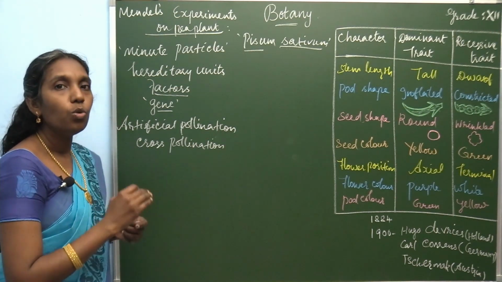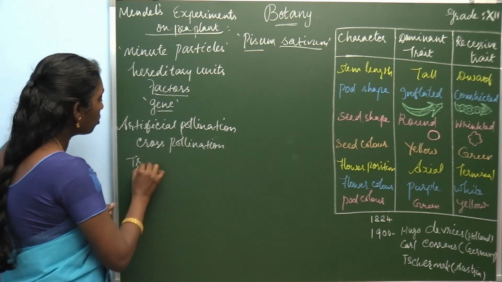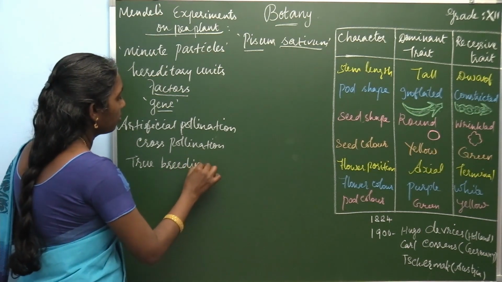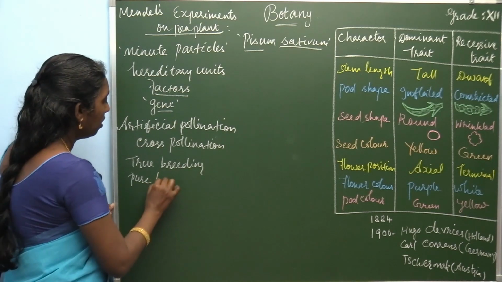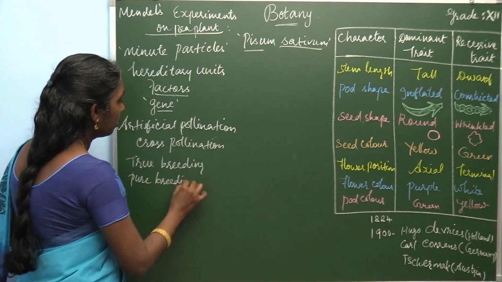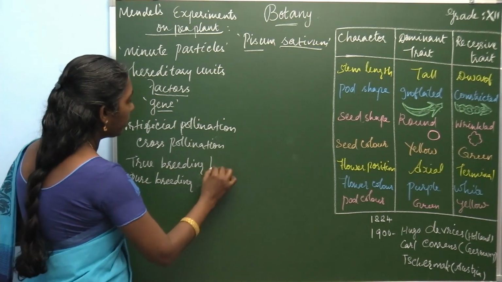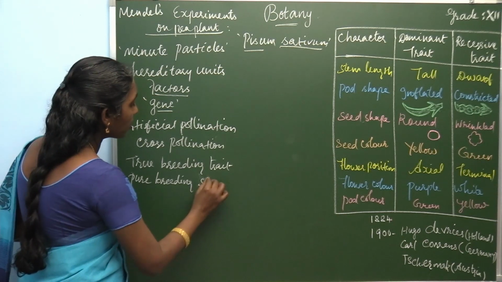He used true breeding plants, or pure breeding trait strains.